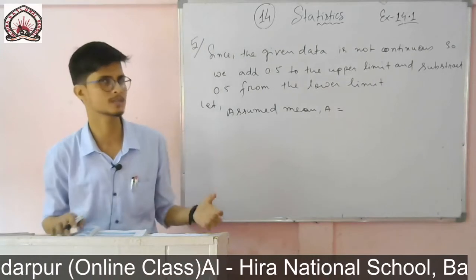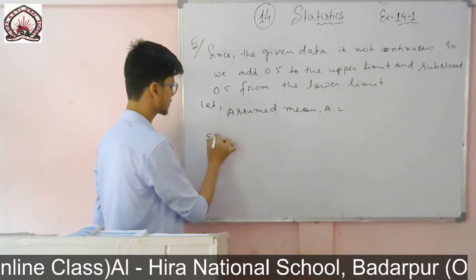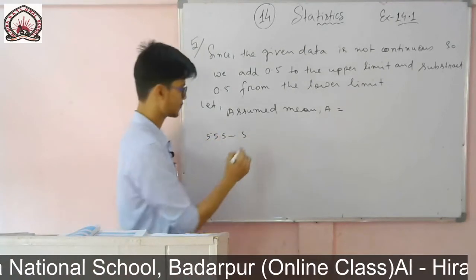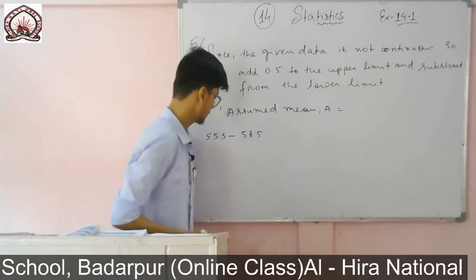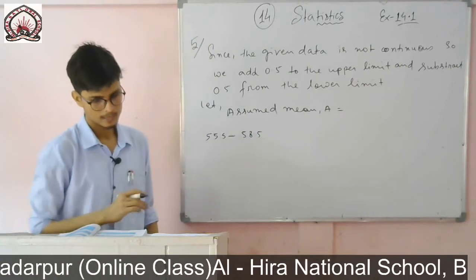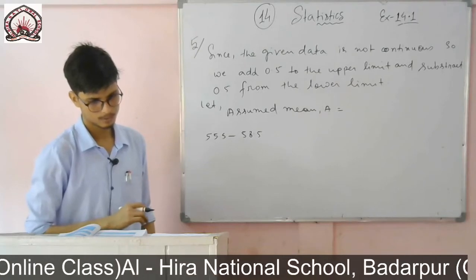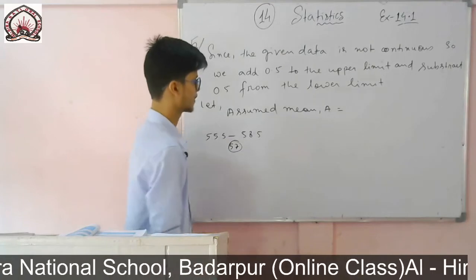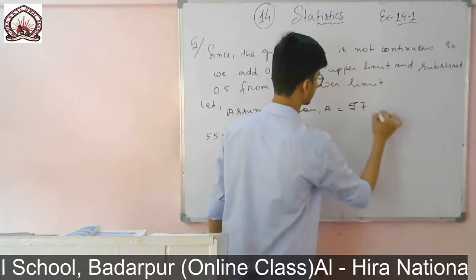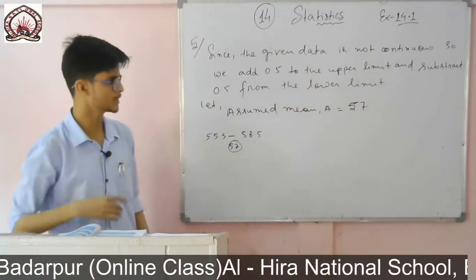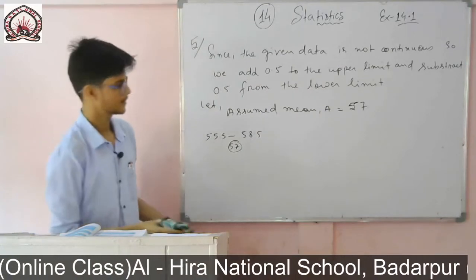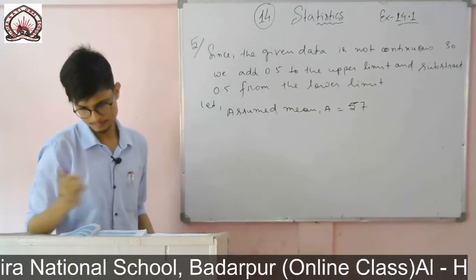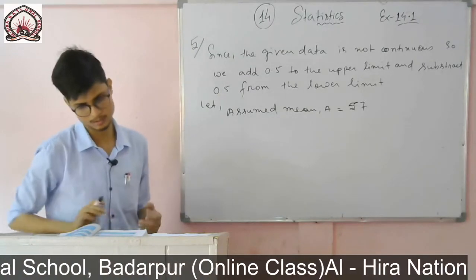Now this interval became 55.5 to 58.5, so 57 will be the middle one. So the assumed mean will be 57. And now the class size: how to find it? Simply, from the upper limit you subtract the lower one.